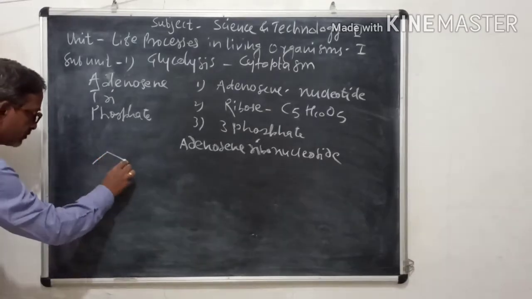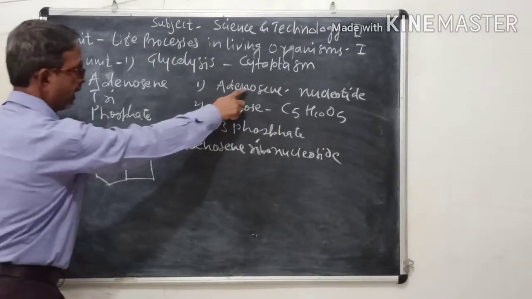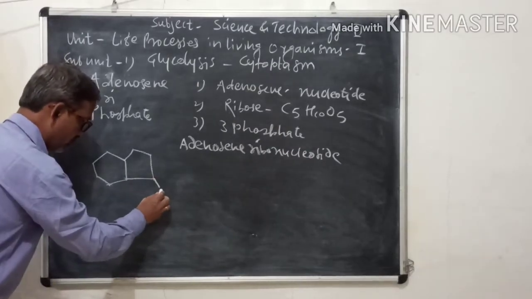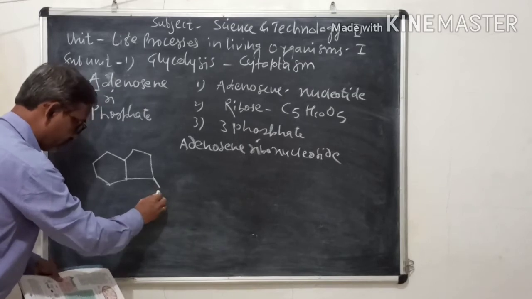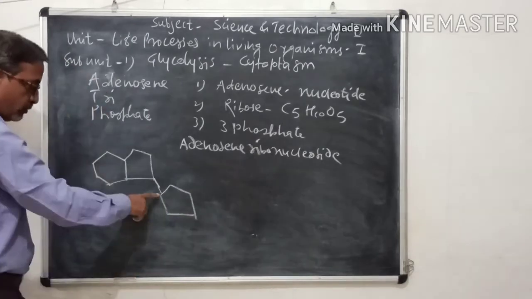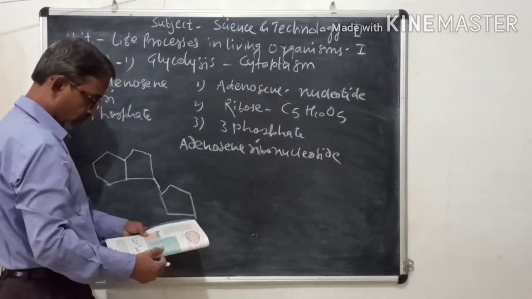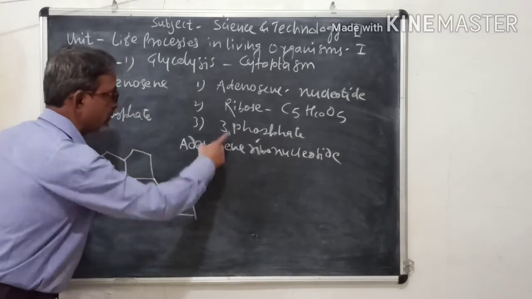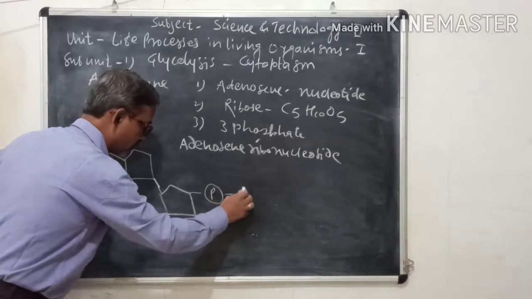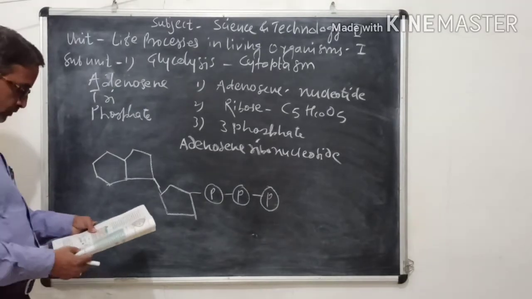Here, this is the diagram of an adenosine nucleotide. Here is a pentose sugar. Pentose means five corners, and it is attached to what is called triphosphate, three phosphate molecules like this. So this is the diagram for the ATP molecule.